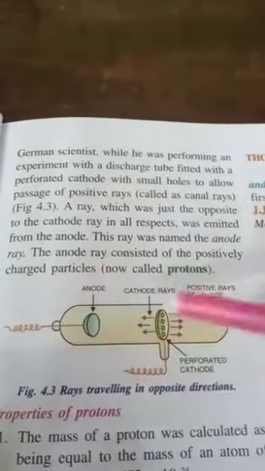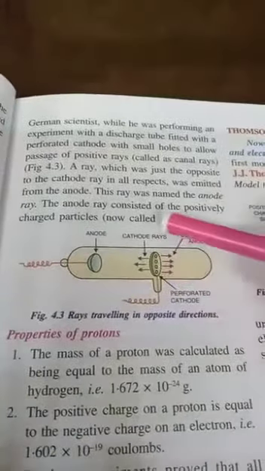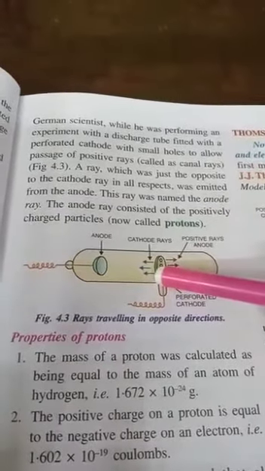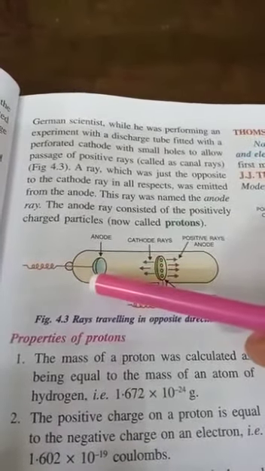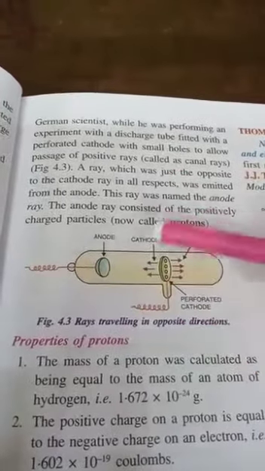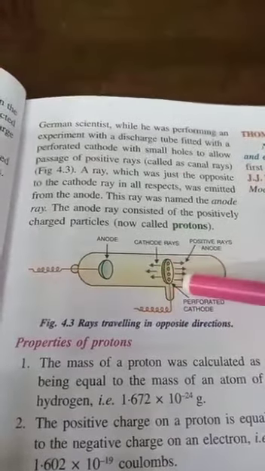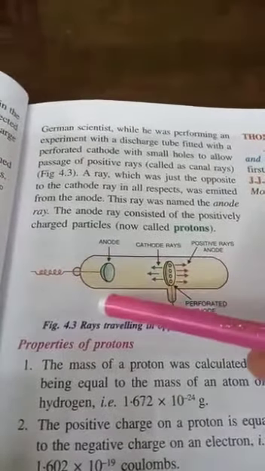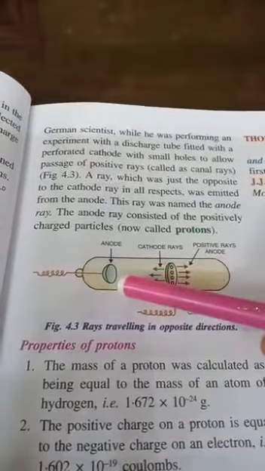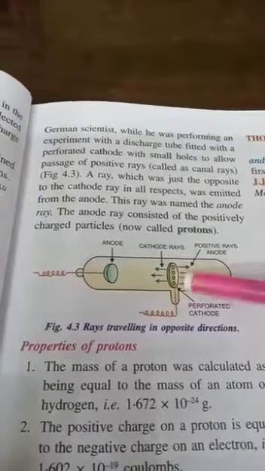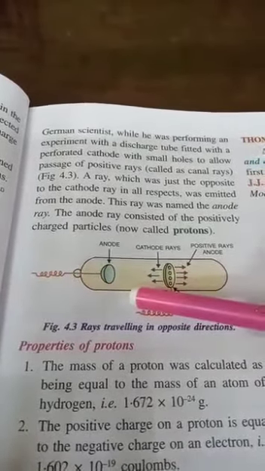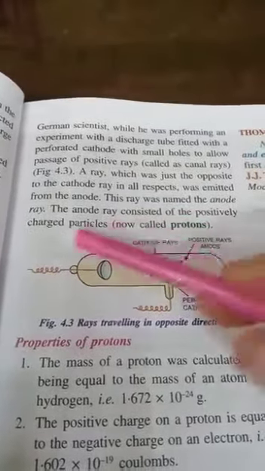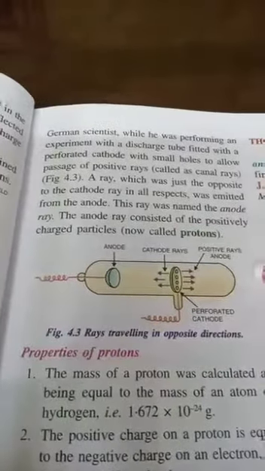Now, on passing electricity, he saw that some rays are coming out from cathode also, and they were moving towards anode. And some rays are coming out from anode and they were moving towards cathode. The rays that are coming out from anode, he called them canal rays. He said that these rays are made up of positively charged particles called protons. So in this way protons were discovered.